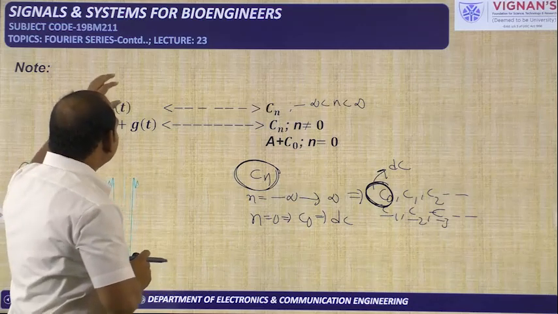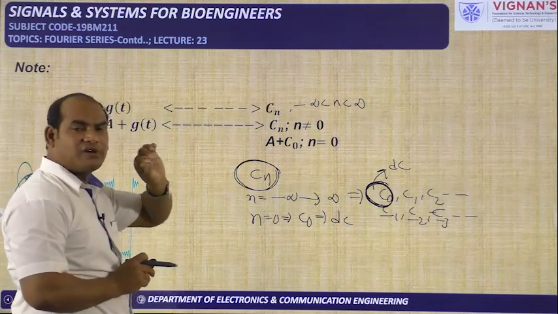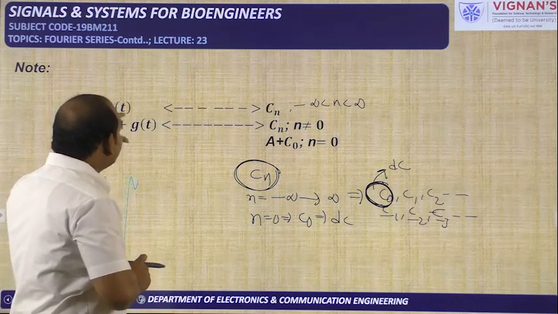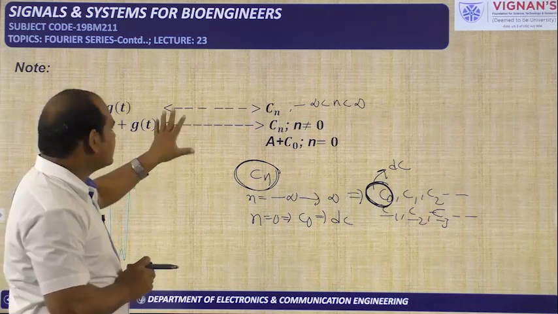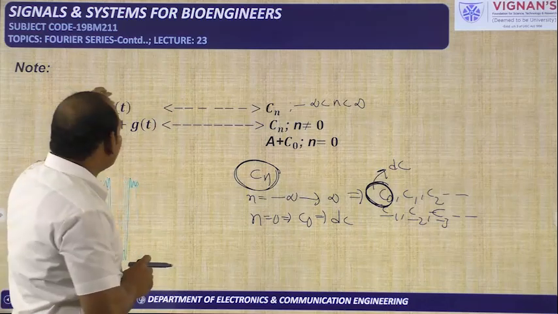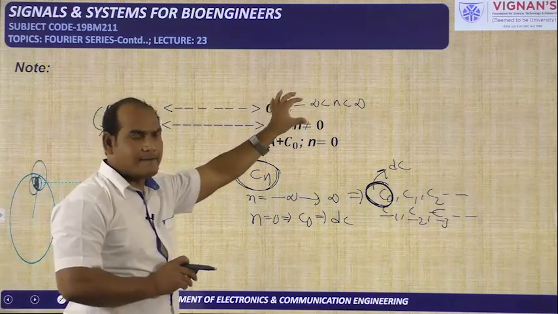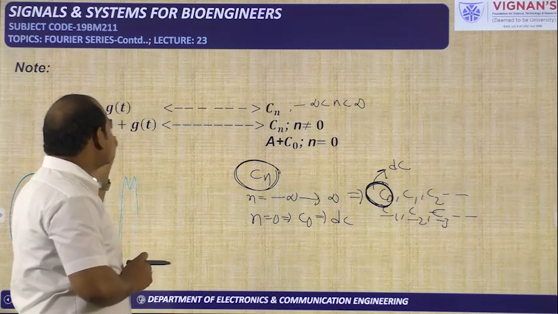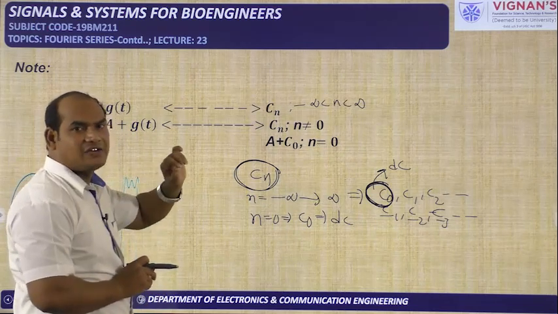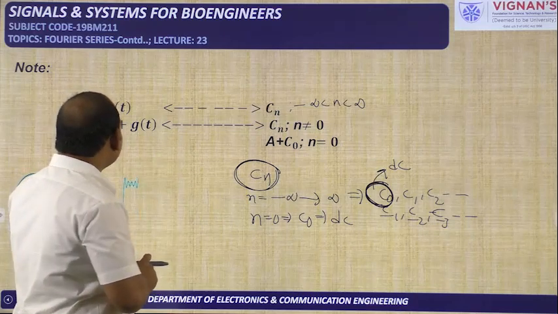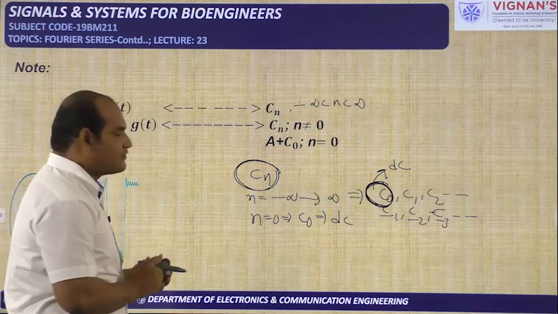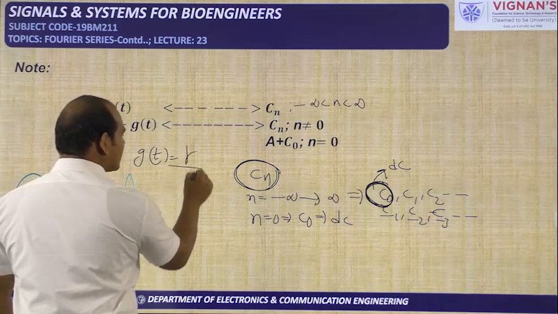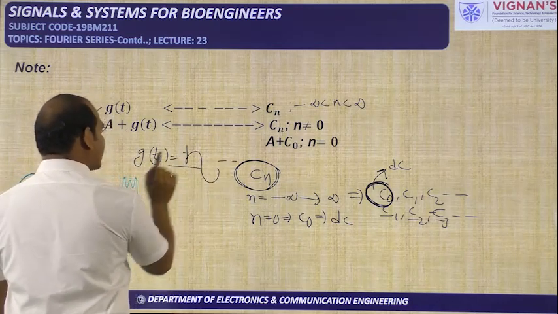After that, for the g of t, if you add, for example, a DC value to the g of t, then what is the effect on the coefficients? That is the thing we are representing here. G of t has the coefficient Cn. What will happen to the coefficient of this g of t when you add a capital A, some DC value like 2, 3, 4, 5, some number, to this particular g of t? For example, g of t is one signal, like this one signal is there, it is a periodic signal.